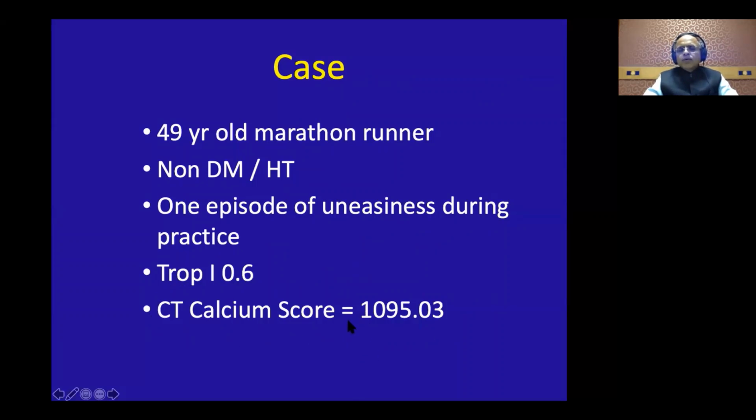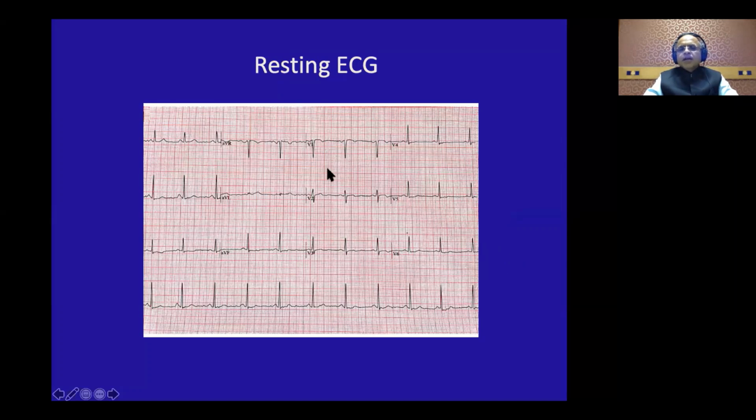So we didn't go ahead with a CT coronary angio, because this is something very high where your CT coronary may not show a good lumen. So we went ahead with the stress echo, and this is his resting ECG. And you would say, why not just a stress ECG? Because these people have an extraordinary exercise capacity. Stress ECG will not be sensitive, plus in these people there are a lot of ECG changes because of training itself. So you can get a false positive stress ECG. So we went with stress echo.